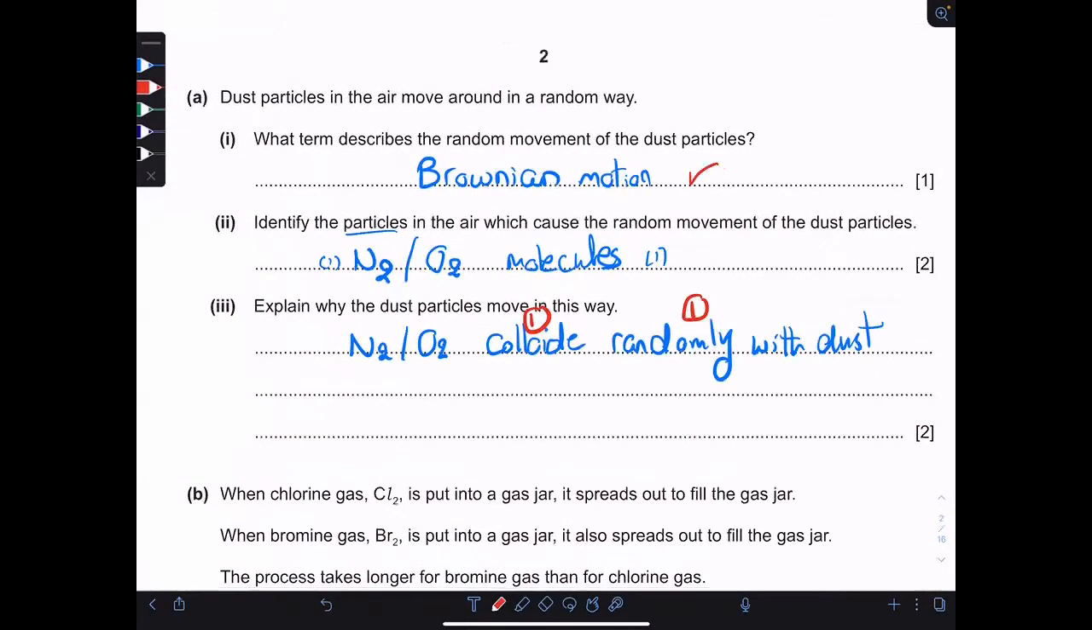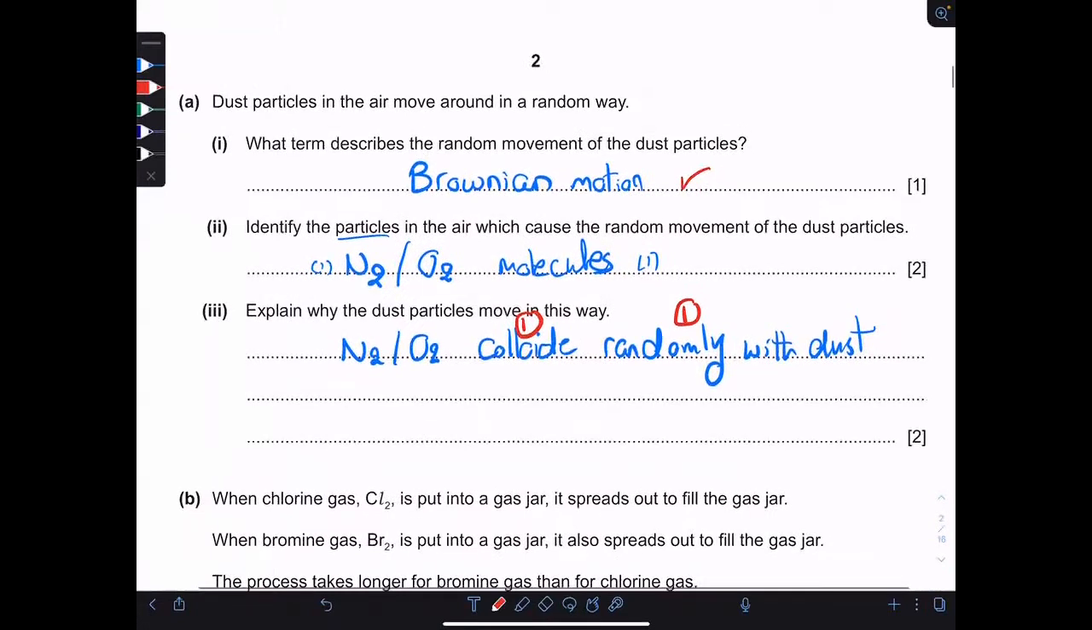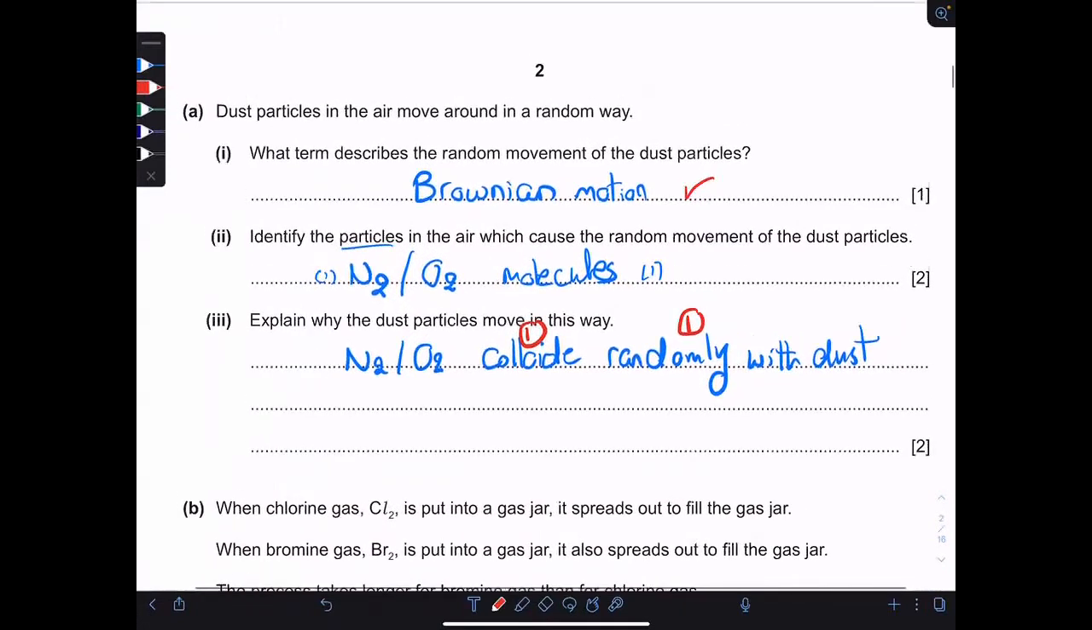Identify the particles in the air which cause the random movement of the dust particles. You either say nitrogen or oxygen molecules. Air particles is not an accurate answer because there's nothing called air particles. Air is a mixture from nitrogen, oxygen, carbon dioxide, and noble gases. If I choose one of the components of air, the best choice, of course, is nitrogen because it's 78%.